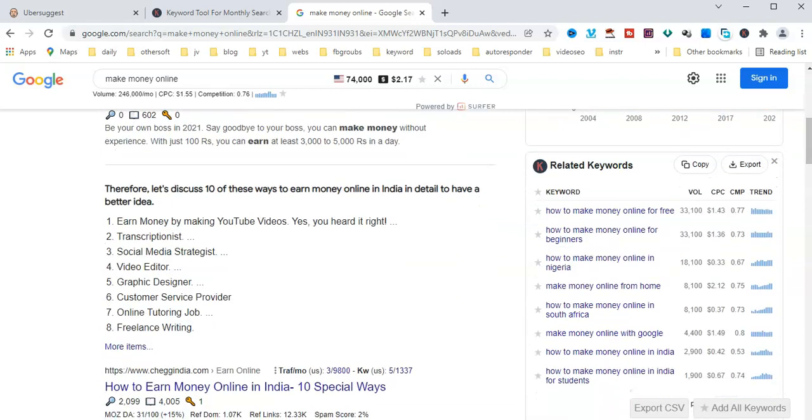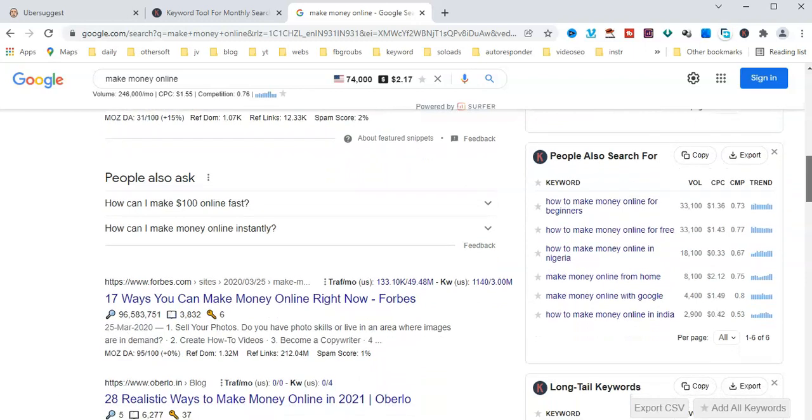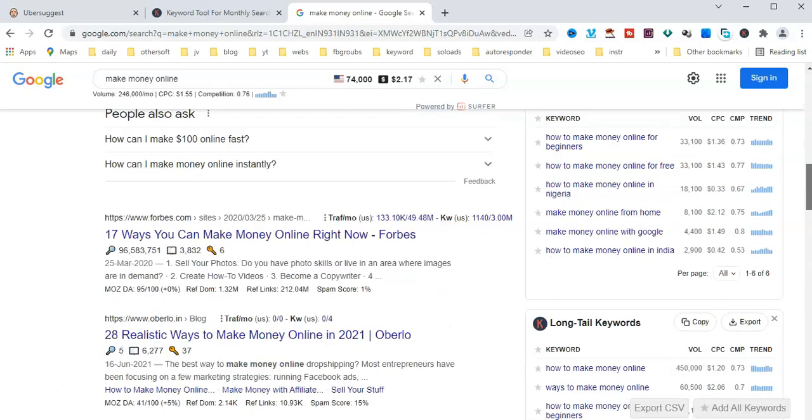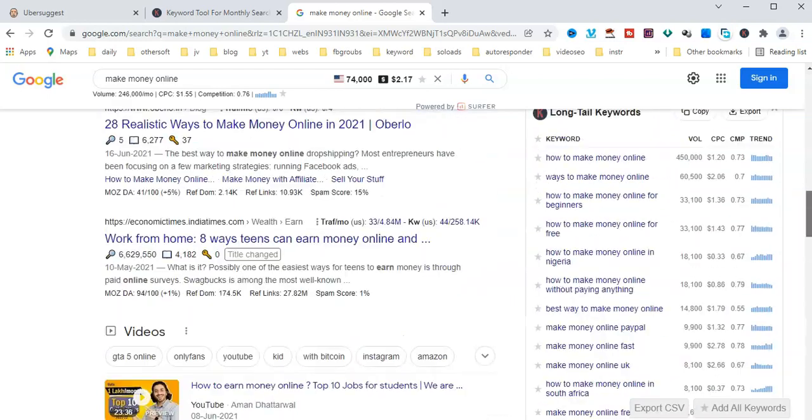Here is a relevant keyword. Here is a long tail keyword: how to make money online for free. Search volume, this one. Here is another thing people search for. You can copy this data and use it. Here is a long tail keyword, how to make money online. Search volume is 450,000. Also have here one.